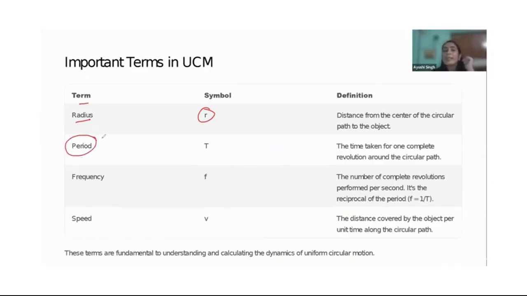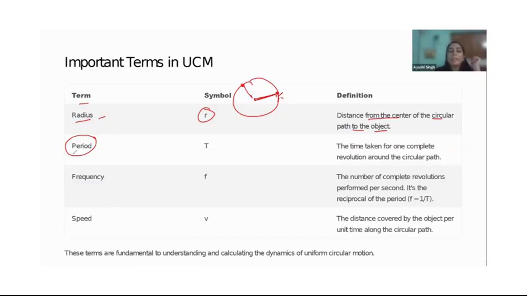Period. What exactly is period? Radius, right? The distance from the center of the circle to the circumference at any point. So, the distance from the center of the circular path to the object. If your object is standing here, this will be the R or radius. If it is standing here, it will be R.